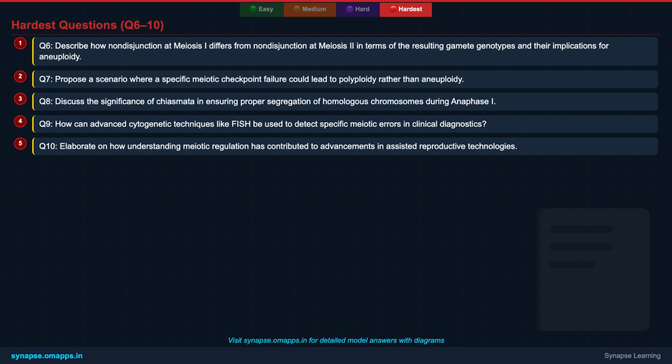Q8. Discuss the significance of chiasmata in ensuring proper segregation of homologous chromosomes during anaphase I. Q9. How can advanced cytogenetic techniques like FISH be used to detect specific meiotic errors in clinical diagnostics? Q10. Elaborate on how understanding meiotic regulation has contributed to advancements in assisted reproductive technologies.